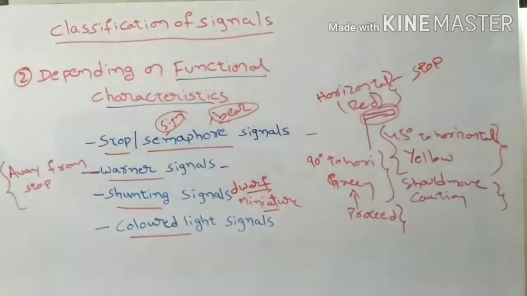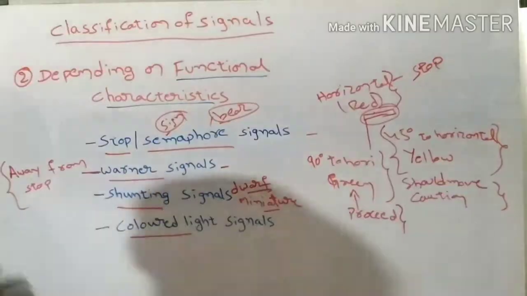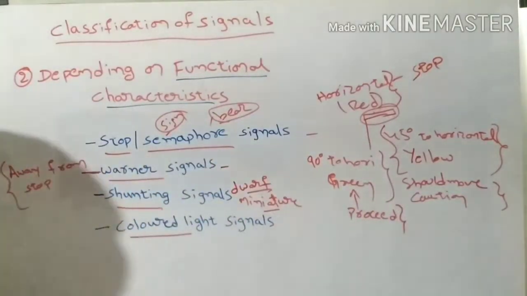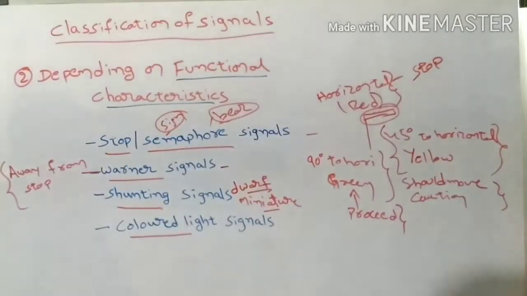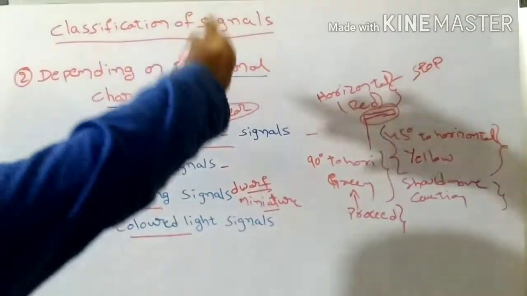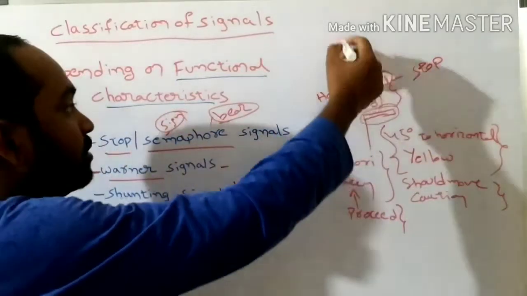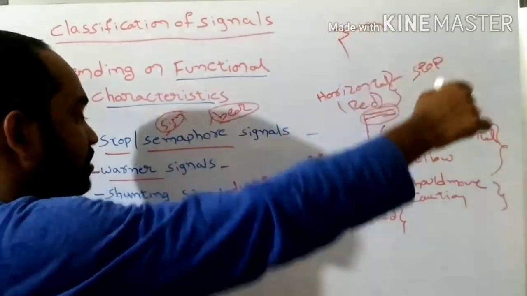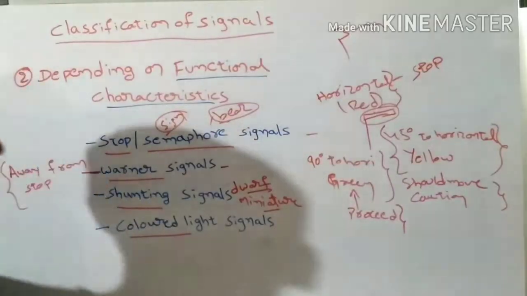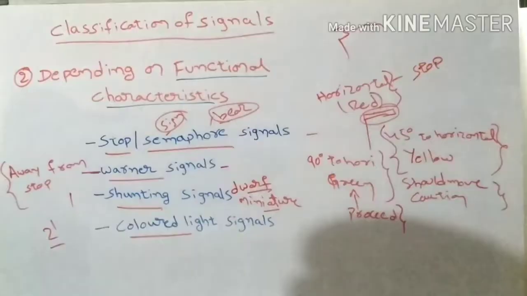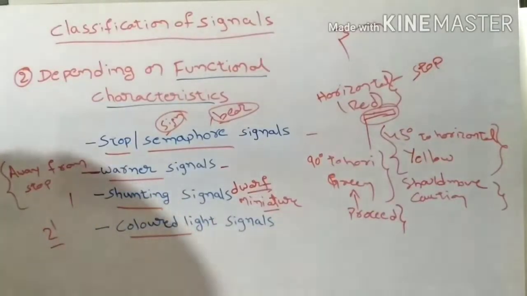The operation of shunting signals is not like the stop signals or warner signals, and these shunting signals are mostly 1 feet or 2 feet in height from the earth surface, understand? It means they are not as tall as stop signals and warner signals. Understand or not? The warner signals' height may be up to 3 meters from the earth surface, and the shunting signals are mostly 2 feet from the earth surface. Understand or not? And the next type of signals is colored light signals.